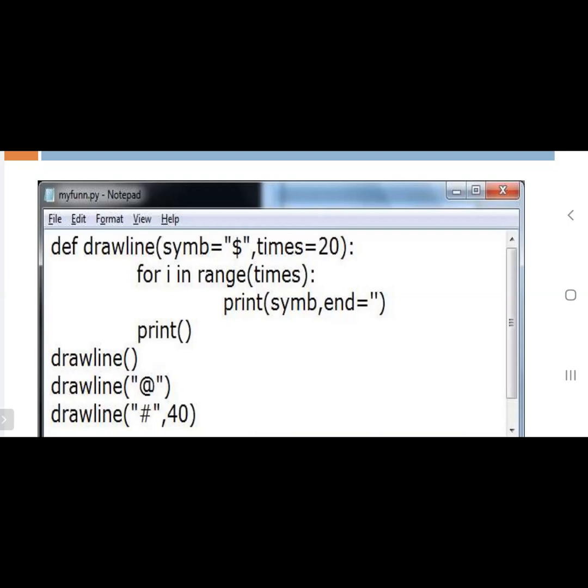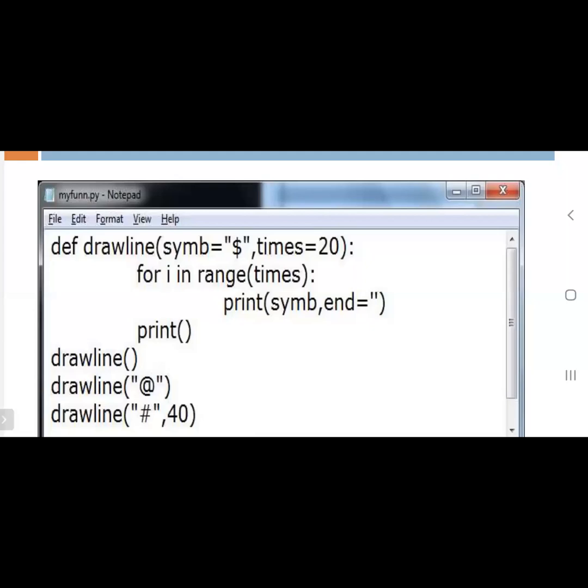Then in the second call statement, how many arguments are we passing? One argument, sir. Okay, one argument we are passing. Then what will happen? That symbol will be placed in symbol. Now it is the at symbol instead of the dollar symbol. The dollar symbol is the default value, but the default value is not necessary.